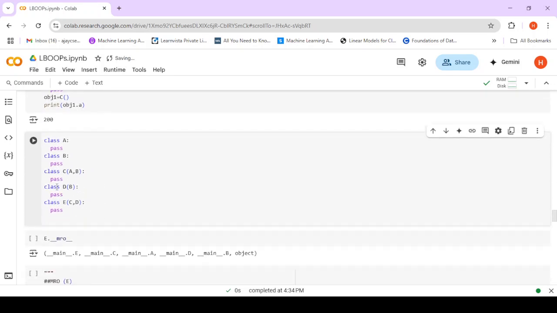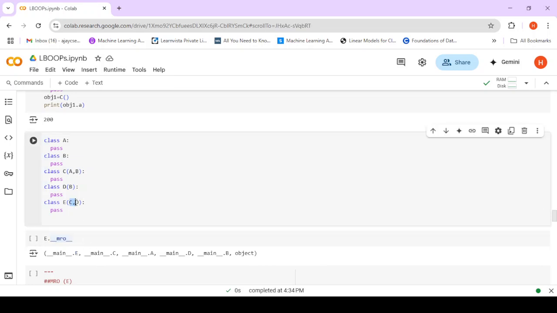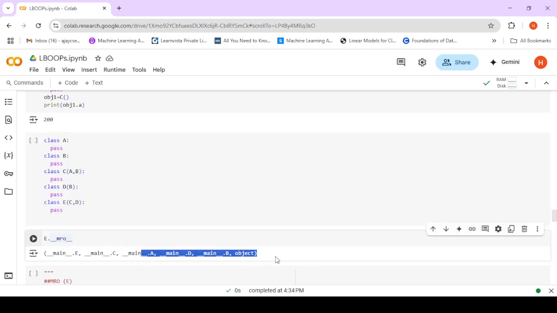Consider here if I have A and B both being used in C, D which is derived from B, and then E is derived from C and D. Now if I look for the MRO of E, it is E and then C. Now C is making use of both A and B. A is good, but B is being used elsewhere also. So it will be C, then A, and then it will look for D, and then D's base class which is B. And then if there is any other object, it will be included.